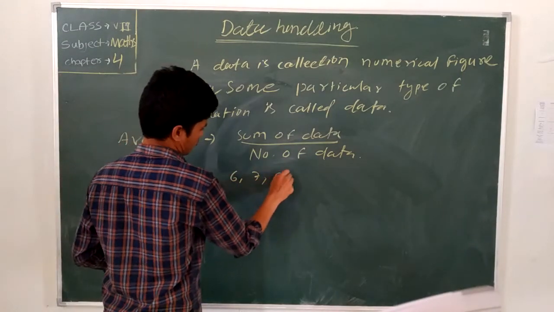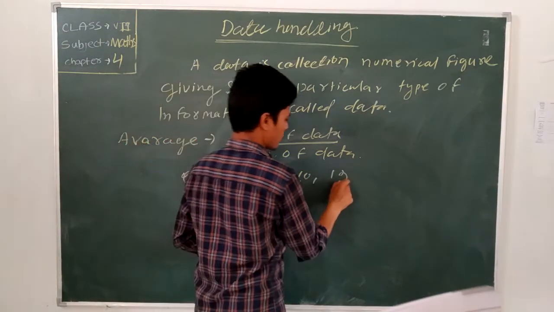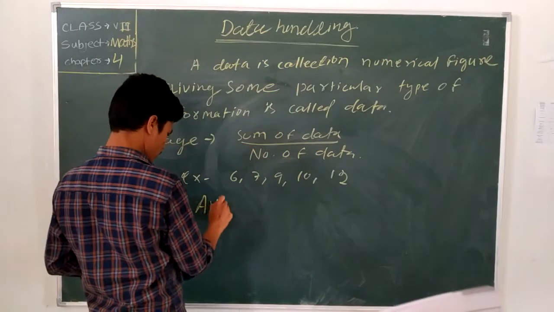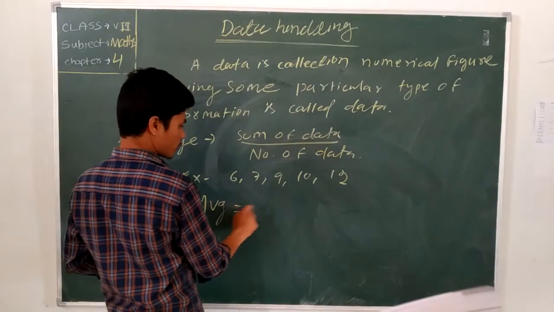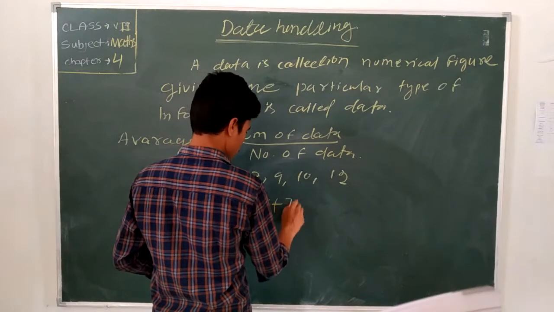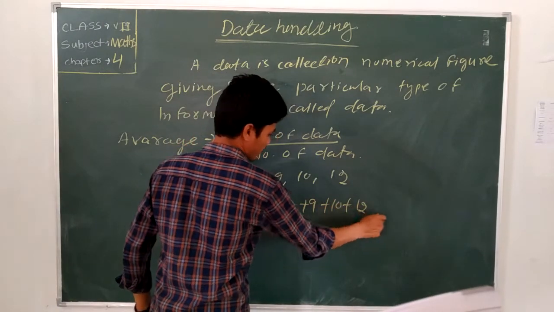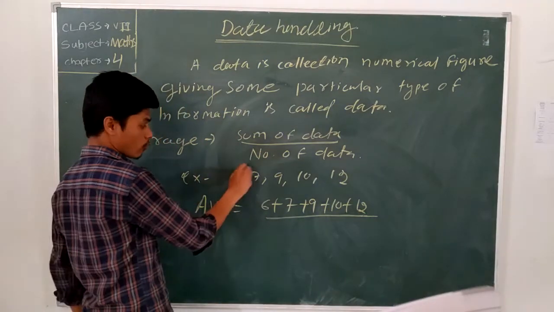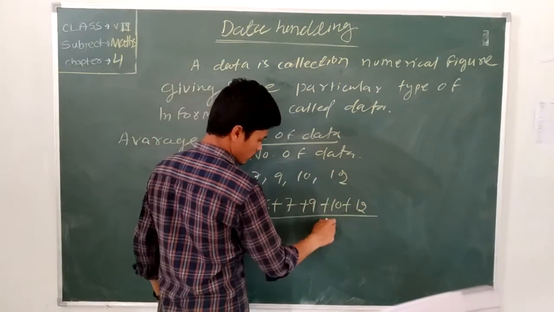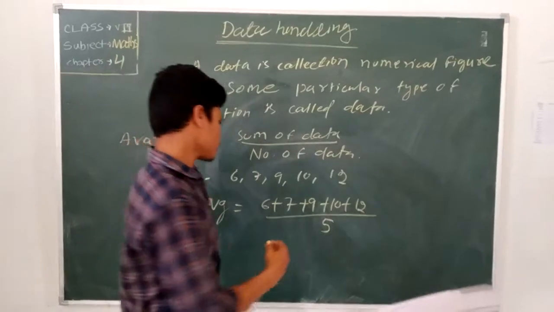6, 7, 9, 10, 12. Then the average is 6 plus 7 plus 9 plus 10 plus 12, divided by the number of data. How many data? 1, 2, 3, 4, 5. So 5.